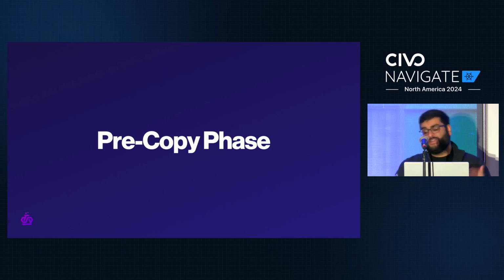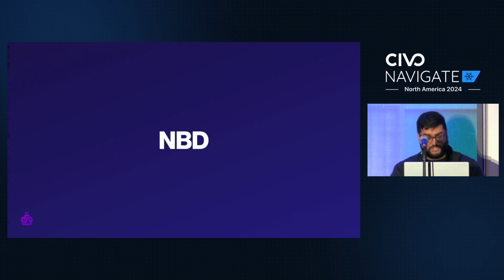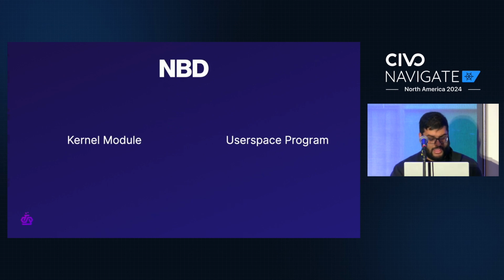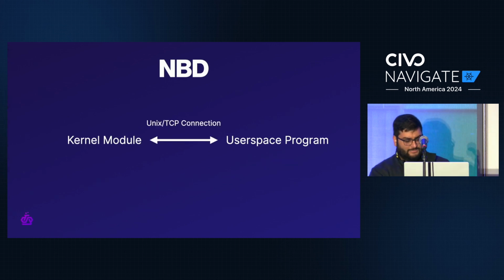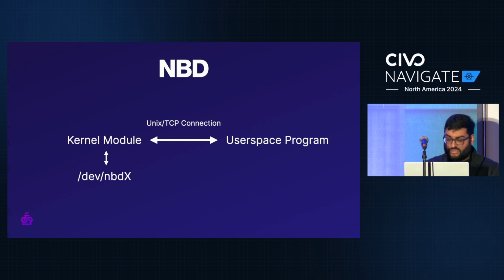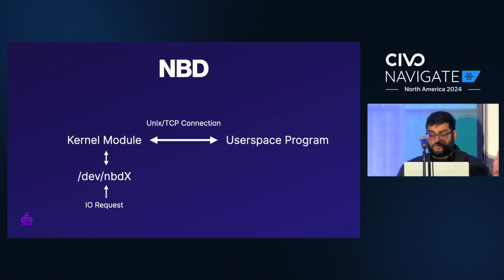And it turns out there's already a Linux kernel module that sort of allows you to do this, and it's called NBD. The way NBD works is actually quite simple. It begins with two pieces, the NBD Linux kernel module, which is part of the mainline Linux kernel, and the user space program that we implement. First, they establish a connection between each other, either over a Linux socket or a TCP connection. Next, the kernel module can create a block device and expose that to the Linux operating system, usually at a path like /dev/nbdx. Now, whenever a read request or a write request goes to the block device, the kernel module just sends it to our user space program, which is free to respond however it wants.